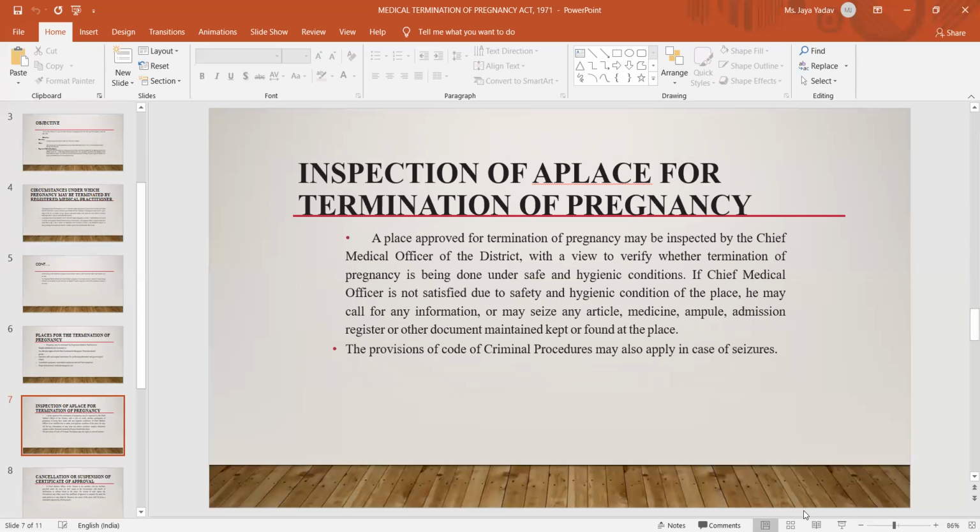Now, the inspection of a place for termination of pregnancy. Such a place may be inspected by the Chief Medical Officer of the district, with a view to verifying whether termination of pregnancy is being done under safe and hygienic conditions. If he is not satisfied, he may call for any information, seize any article, medicine, admission register or other document maintained at the place, and the provisions of the Code of Criminal Procedure shall apply in the case of seizure.